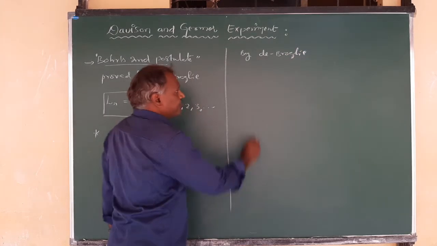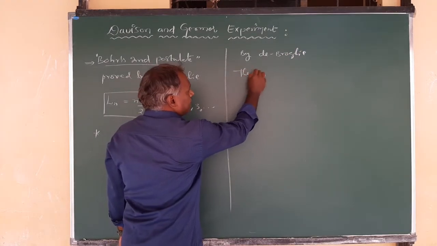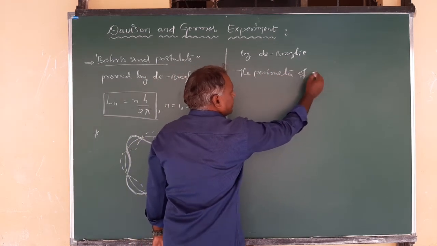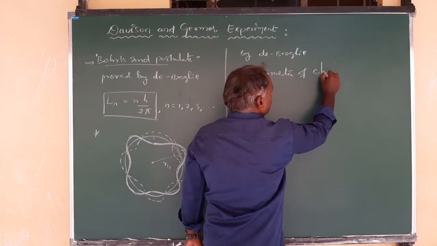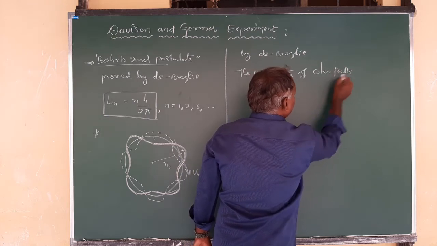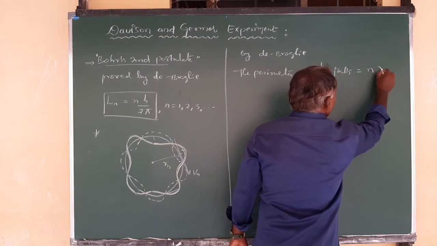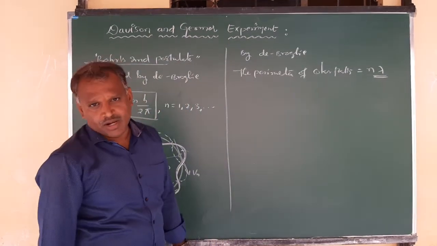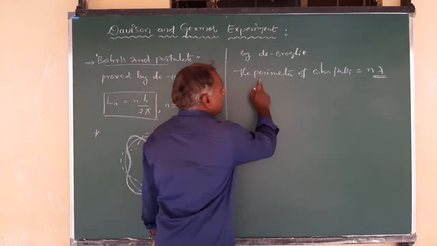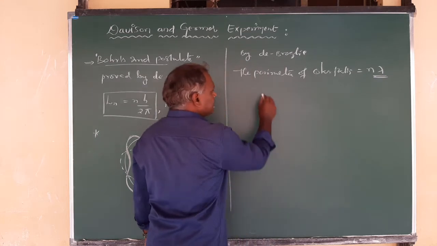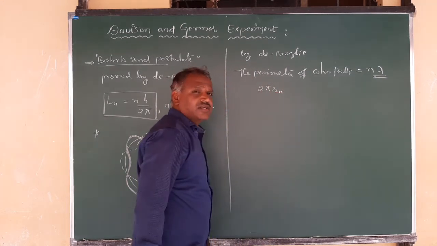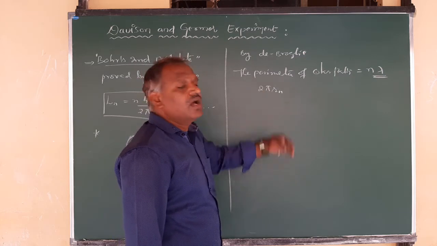It is given by de Broglie that the perimeter of the circular path is equal to n times the wavelength of that electron in that orbital path. The perimeter of the circular path is nothing but 2 pi r. Since the electron is in the nth orbit, I am writing it as Rn.